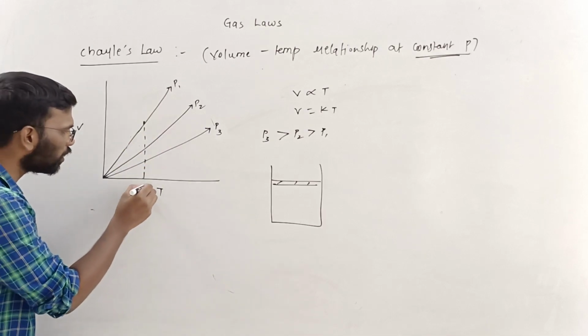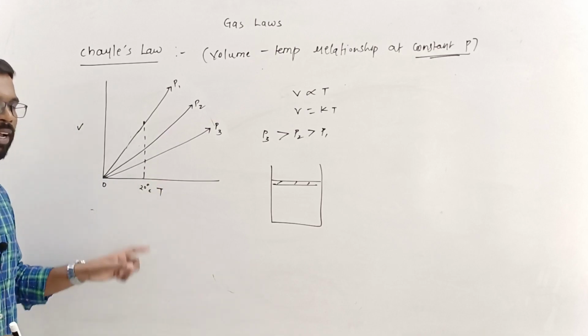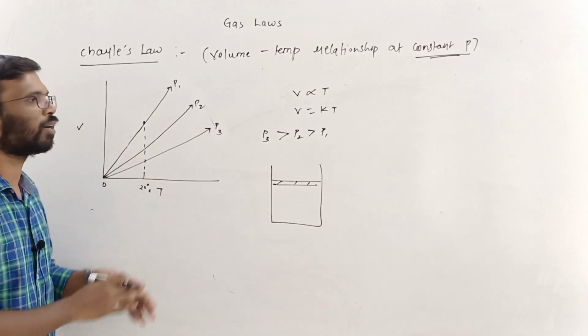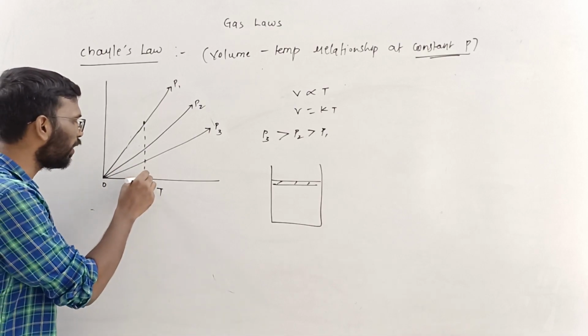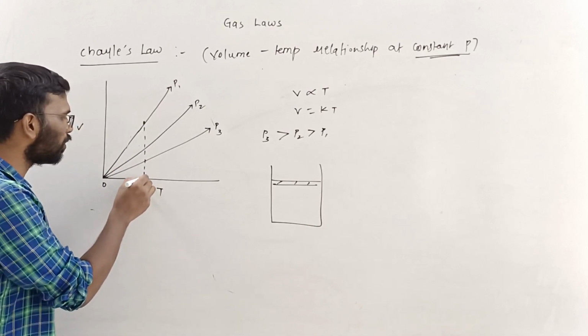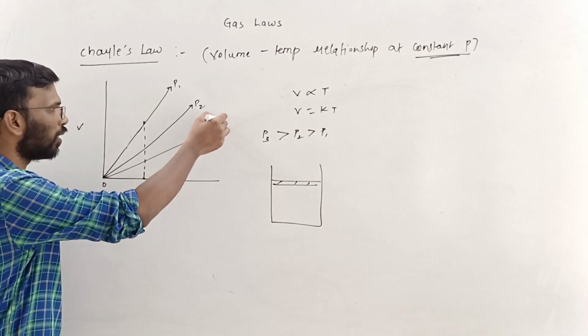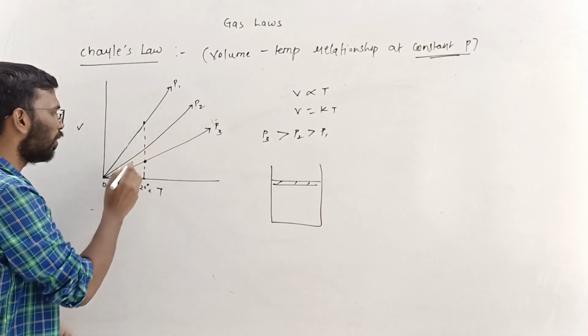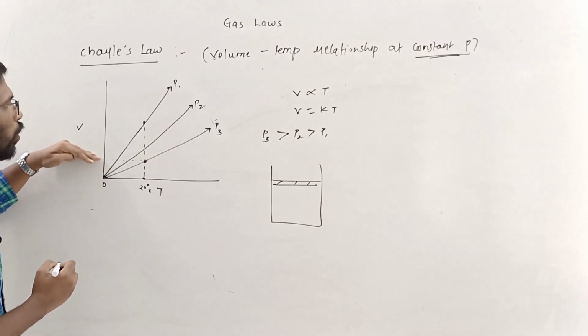Let's say this is temperature. This is 0, and let's say this is 20 degree Celsius. At 20 degree Celsius, you are doing this experiment. If the pressure is high, then only this much expansion is going to take place.